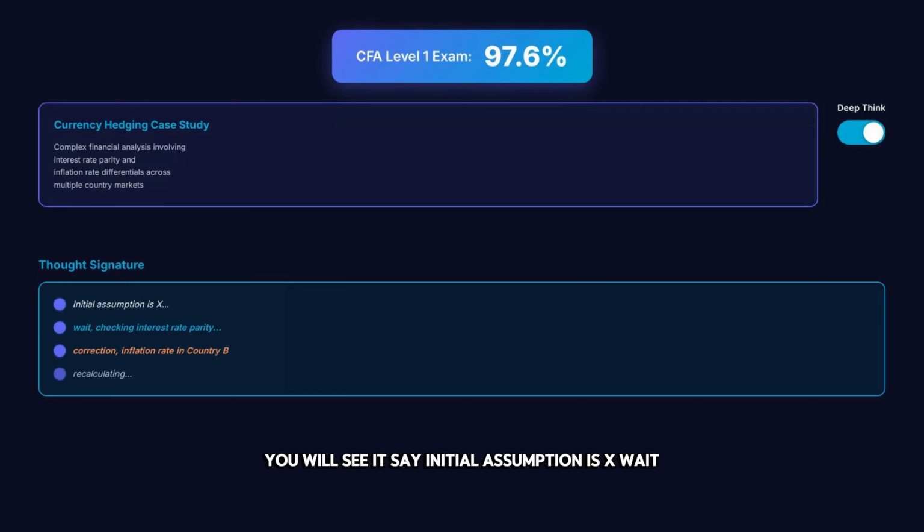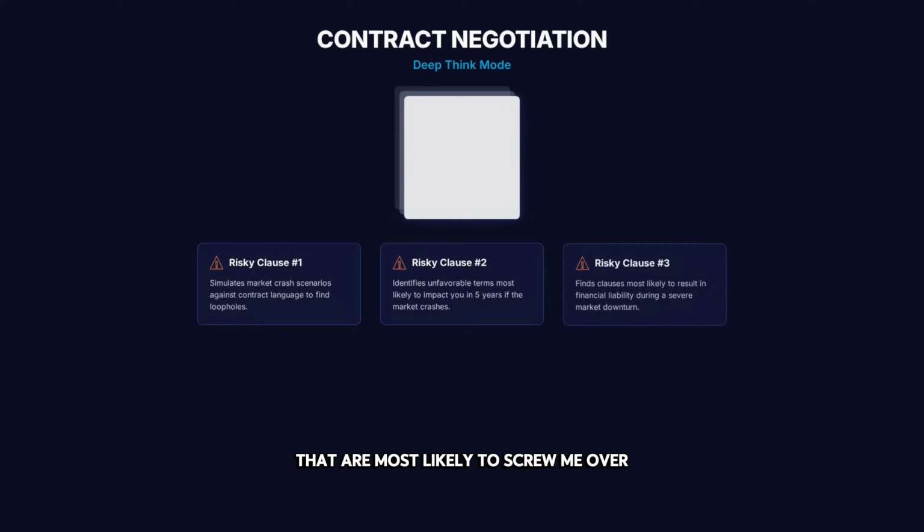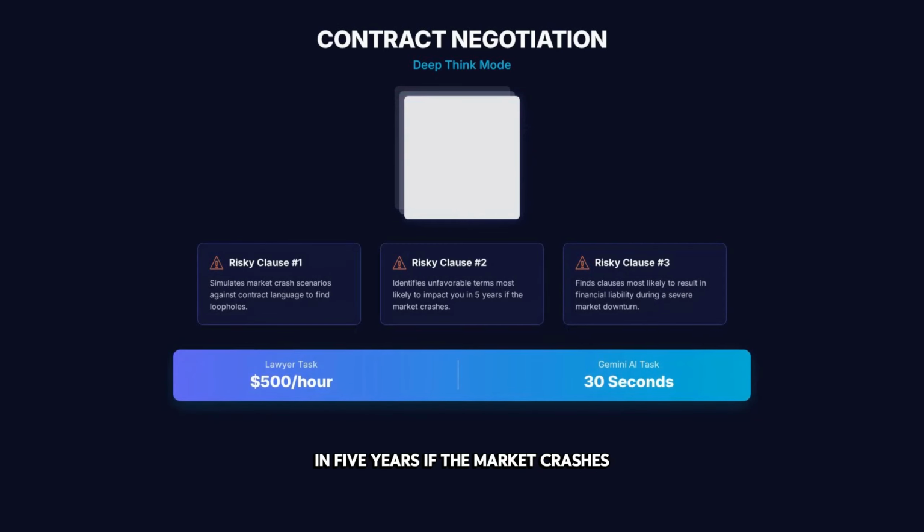You will see it say, initial assumption is X. Wait. Checking interest rate parity. Correction. The inflation rate in country B invalidates that. Recalculating. You can use this for contract negotiation. Upload a 50-page vendor contract and ask, find the 3 clauses that are most likely to screw me over in 5 years if the market crashes. The Deep Think mode will simulate market crash scenarios against the contract language to find the loopholes. That is a 500-hour lawyer task done in 30 seconds.